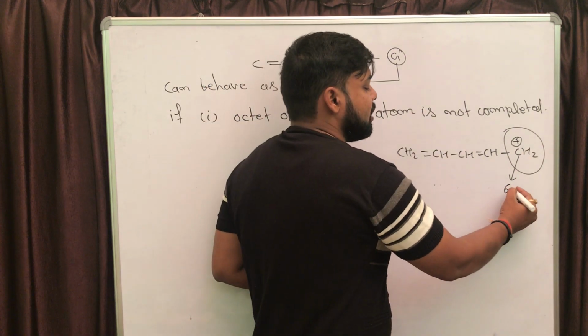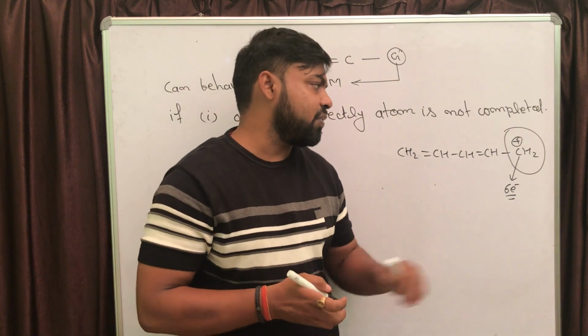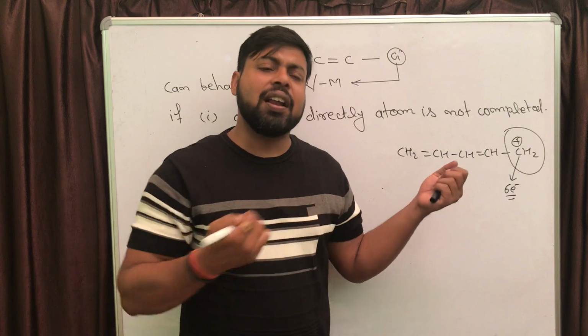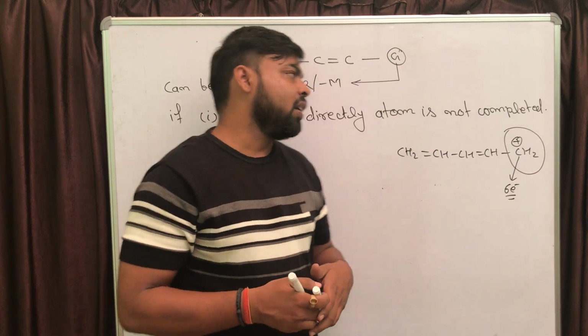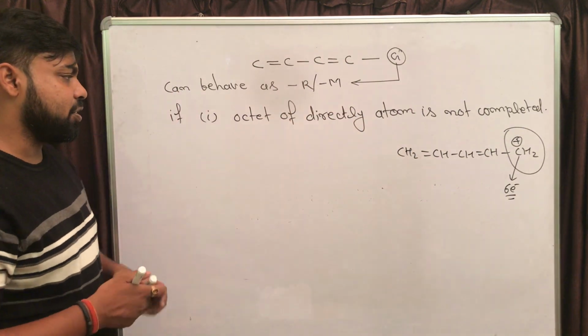So there are 6 electrons in the valence shell of the carbocation. Octet is not completed. If it is directly attached with the conjugated system, it will withdraw electrons from the conjugated system. It will try to complete its octet. So it is going to behave as a minus R or minus M group. This is the first condition.